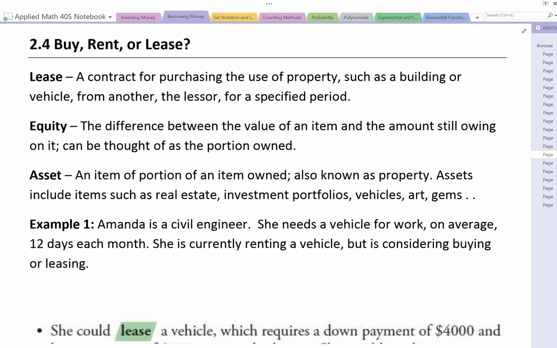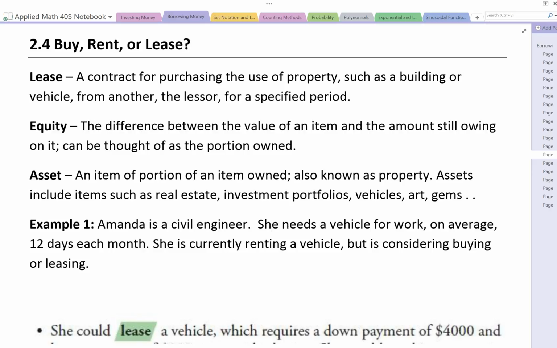Now, what is a lease? A lease is a contract for purchasing the use of property, such as a building or vehicle, from another, the lessor, for a specified period. Equity is the difference between the value of an item and the amount still owing. So as you pay for something, if you don't pay it in full, the equity is the difference between the amount that you owe and how much you've already paid off.